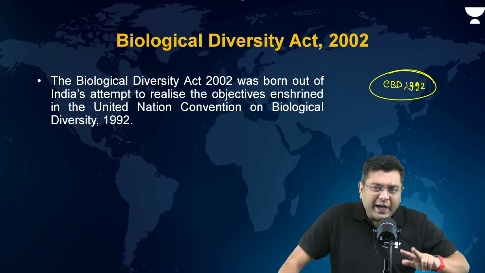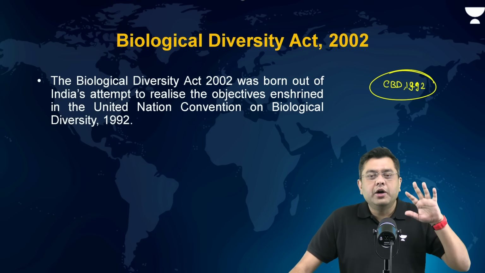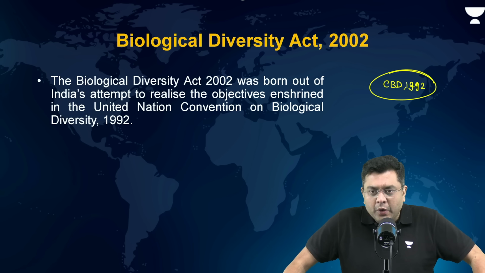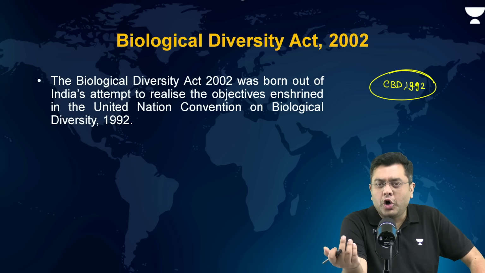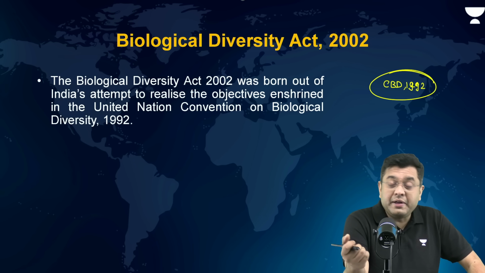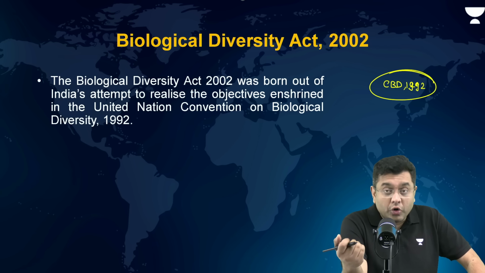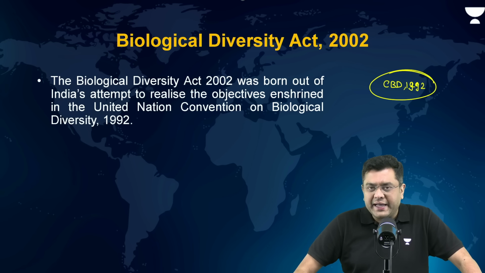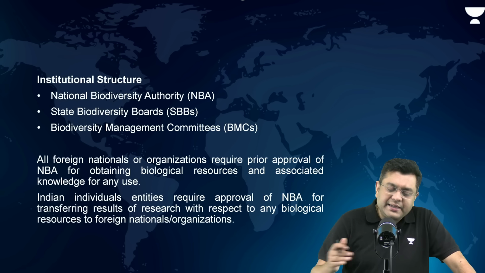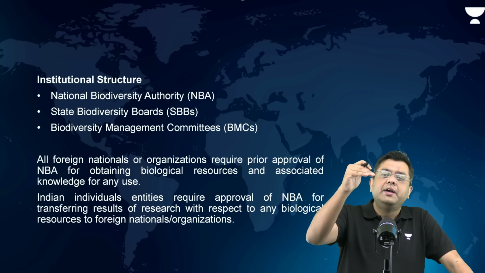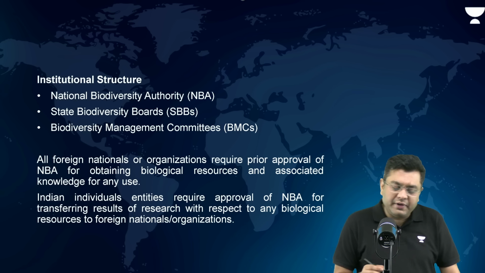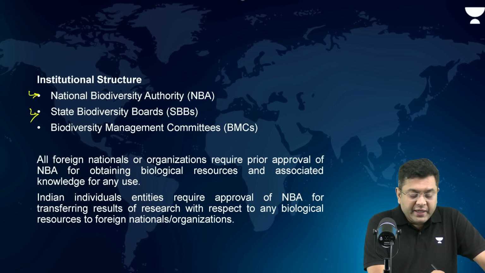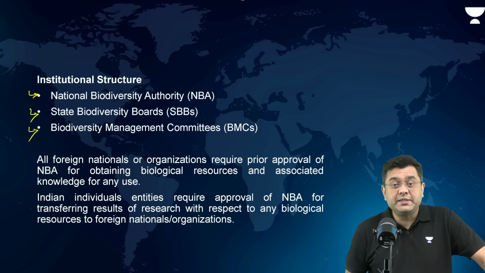Biodiversity Act also has got the exact three objectives. So it was simply to implement the norms of the CBD. Okay. So, for example, the Cartagena Protocol that talked about the living modified organisms, Biodiversity Act also includes that provision under the objective of it. So, like that, it was a mirror reflection for that. What it did, so it basically created certain organizations at the district level, national level, and the state level. At the national level, creation of National Biodiversity Authority. At the state level, state biodiversity boards. At the district level, biodiversity management committees.